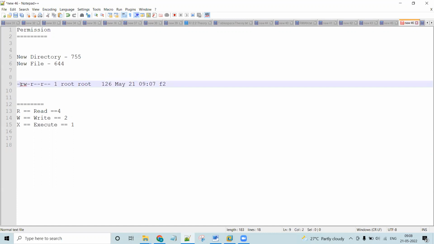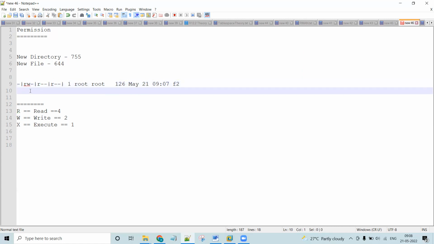Let's make one line after 3 digits, 1 2 3. After 3, let's make the line here. That means this is the permission for owner, the next 3 is the permission for group, and the next 3 is the permission for others.